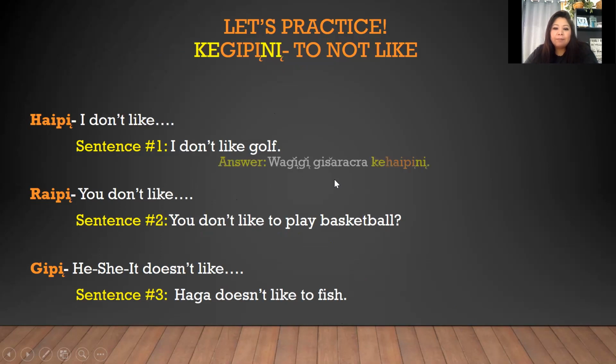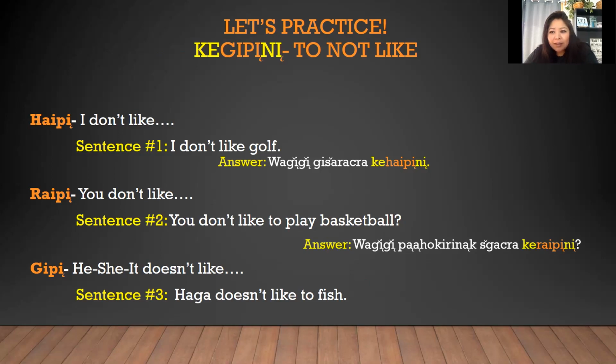We would say, Wa ri ri gi sharajira ke haipini. I don't like golf. You don't like to play basketball? I would say, Wa ri ri pa ho kiri nak shkajira ke haipini. Okay. Hiragnina, the last one, Haga doesn't like to fish. We would say, Hagaga hogi sigra Kegipini. Alrighty.